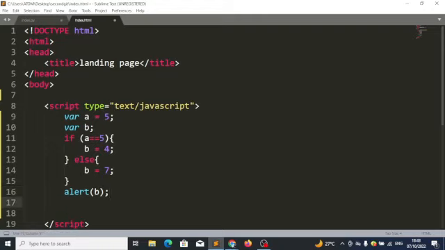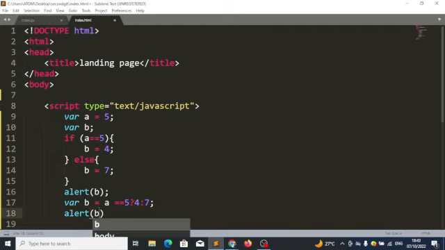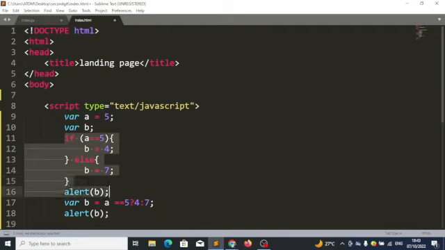I can reduce this code by using ternary operator by saying variable b equals, if a equals 5, then return 4, else return 7, alert b. So what we have here and what we have here, we do the same thing, but this is shorter, right? Why is this longer than this?